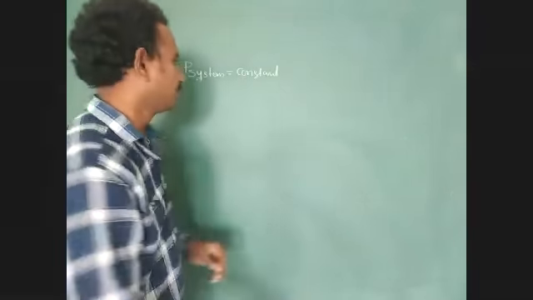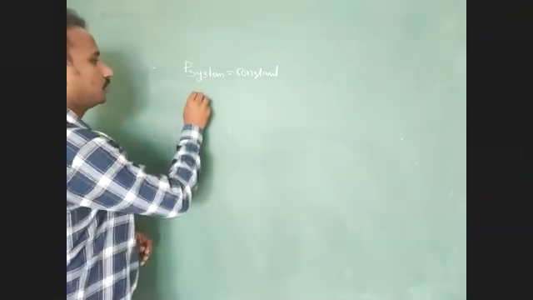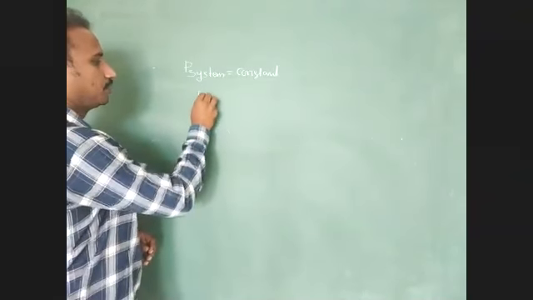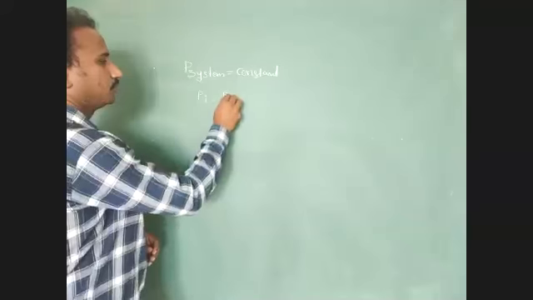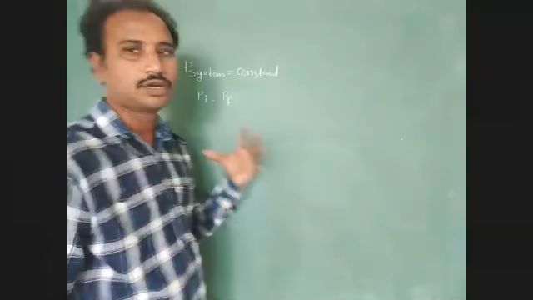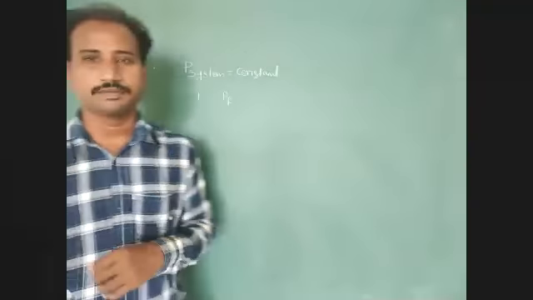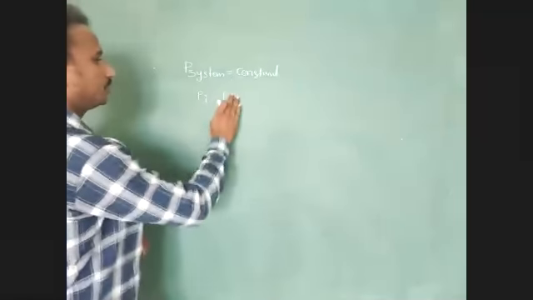And here you have to identify initial momentum. Initial momentum equal to final momentum. I have to write that point, very, very important.